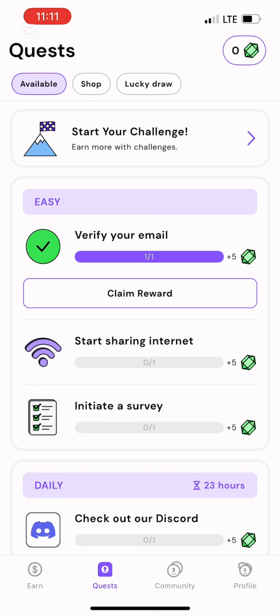Now here we go. I'm back to the survey dashboard. You can see, right? These are surveys. Are you seeing it? These are surveys. Then let's go. I'll show you guys the cash out options.